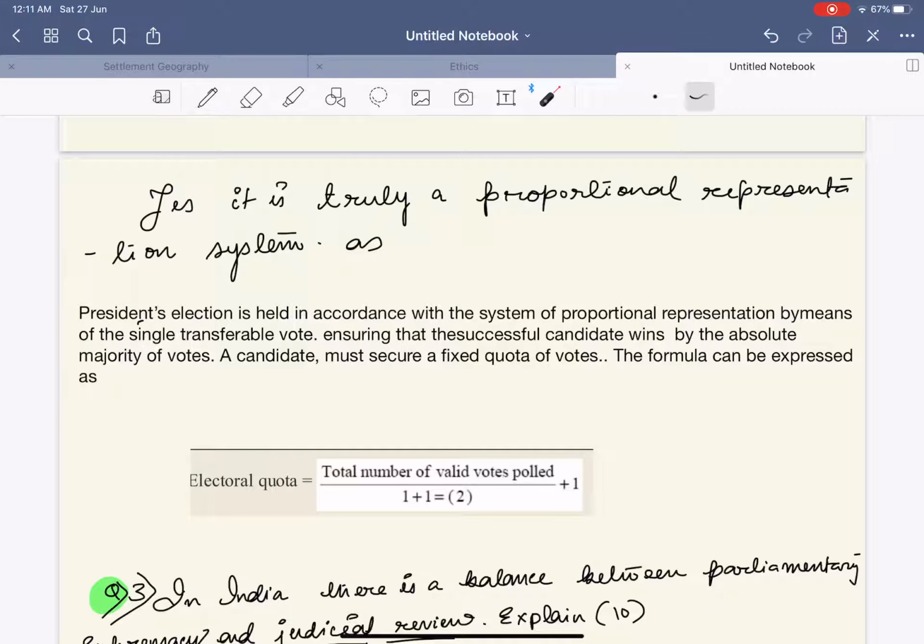With this you are completely ending your introduction, body, and conclusion. In the conclusion simply write that this presidential system of election in India is truly a proportional representation system.